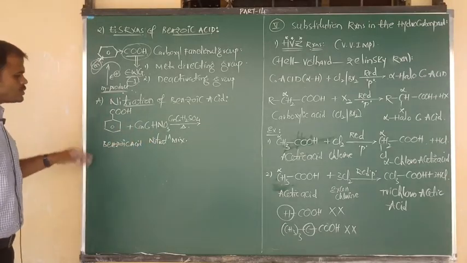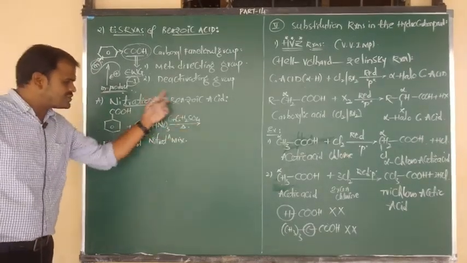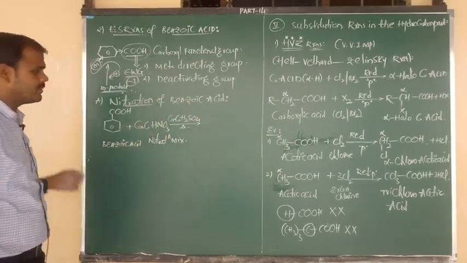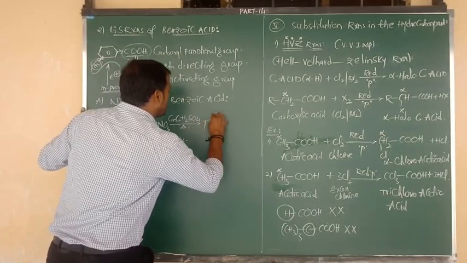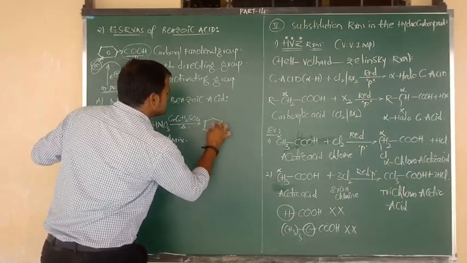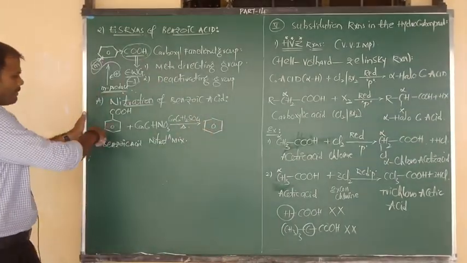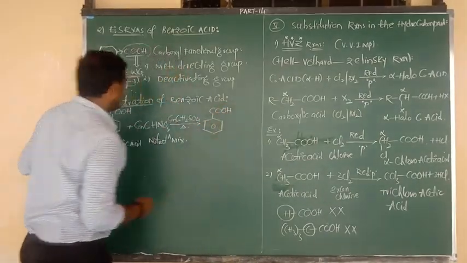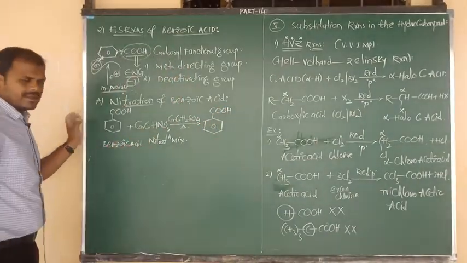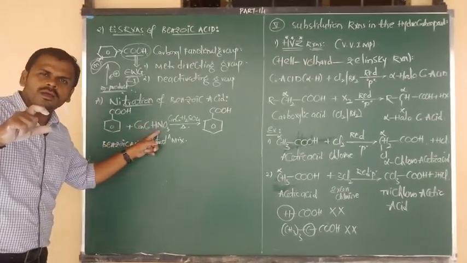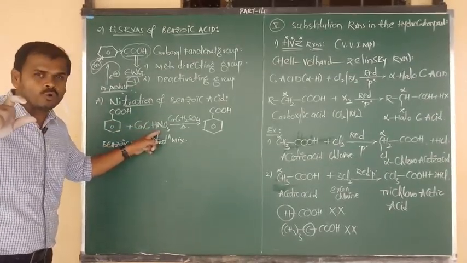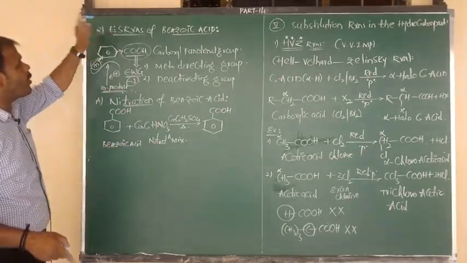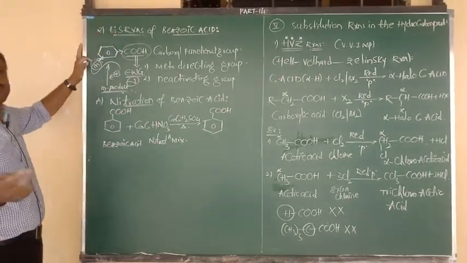So benzoic acid upon reaction with nitration mixture, or upon heating with nitration mixture, a product is formed. Again benzene connected to the functional group, the carboxyl group. HNO3 contains an OH group and also an NO2 group. That NO2+ acts as the electrophile. That electrophile undergoes substitution at the meta position.